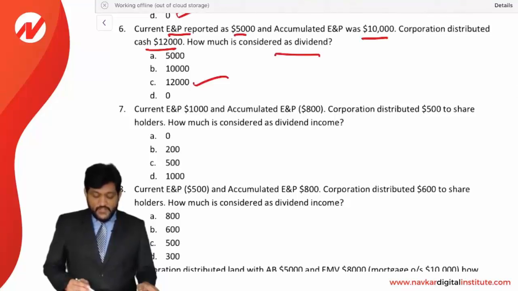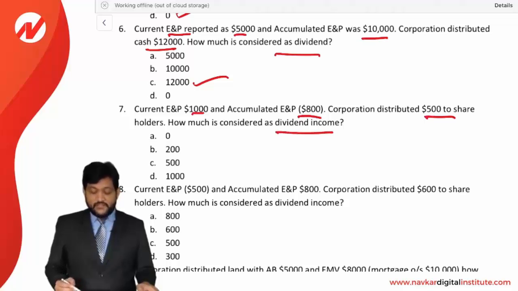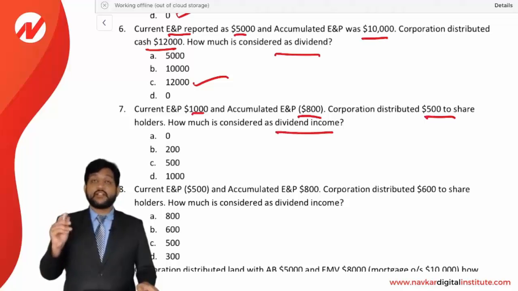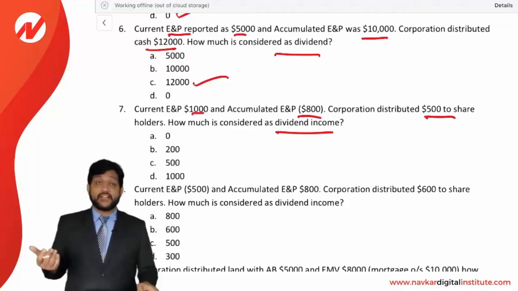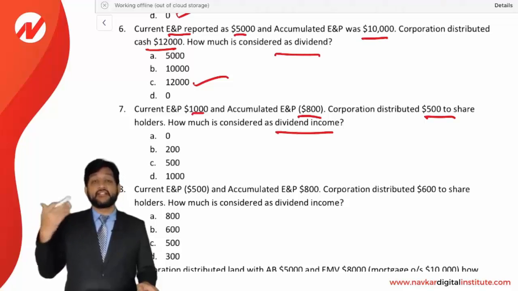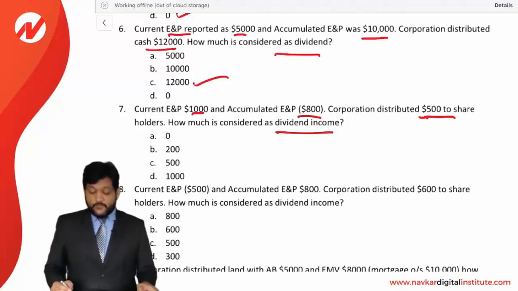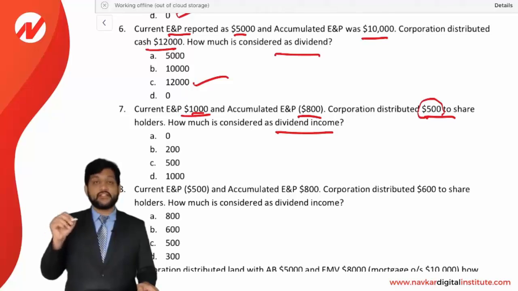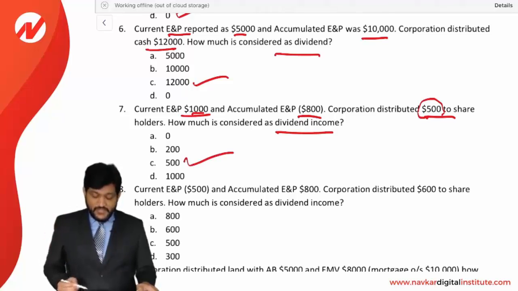Current earning and profit is 1,000 and accumulated earning and profit is negative 800. So CEP is positive and AEP is negative. The corporation distributed 500 to the shareholders. How much is considered as dividend income? You remember, if CEP is positive and AEP is negative, then up to CEP it is considered as a dividend distribution. Remaining is a return of capital. So distribution is 500 only, while CEP is 1,000. So 500 will be considered as dividend income. So answer is C option.